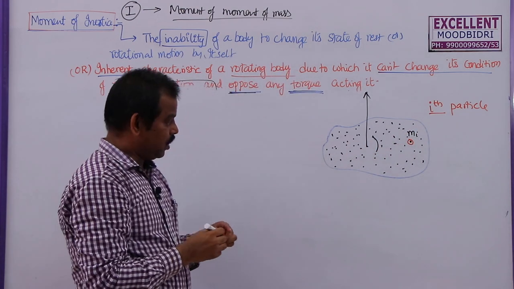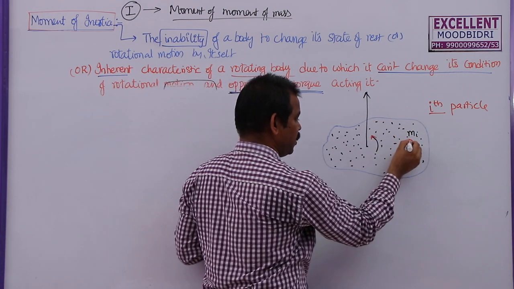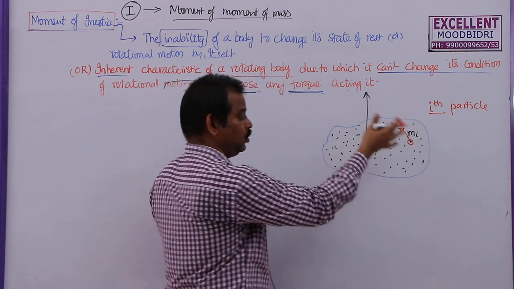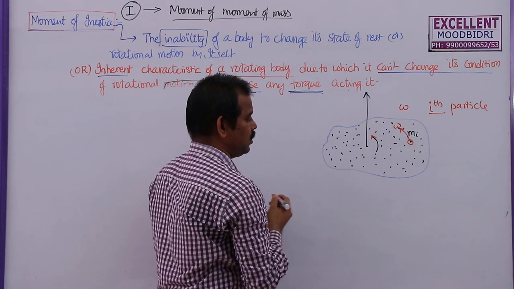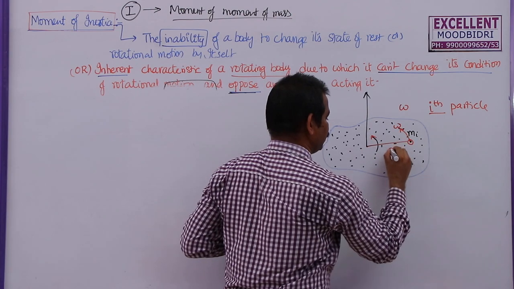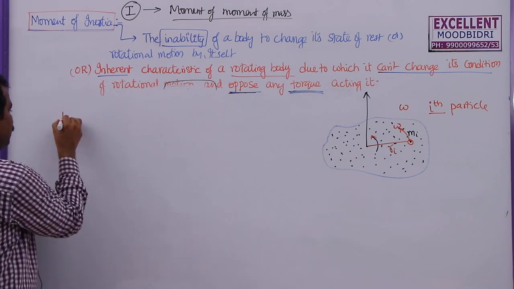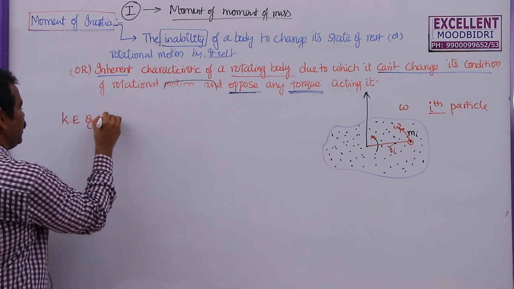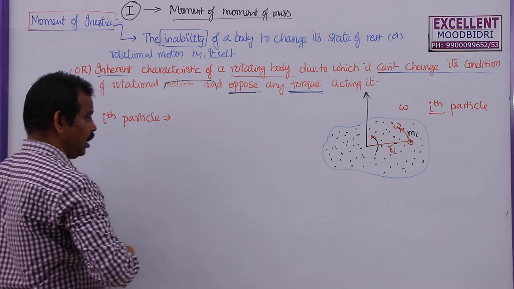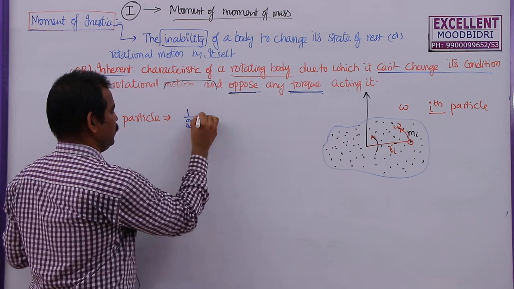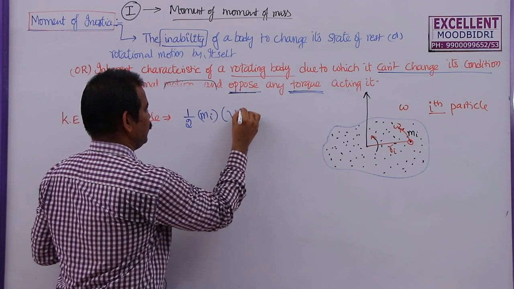I am going to consider this ith particle just like the nth particle. Now, as the body is rotating in this direction, this particle also moves in the same direction. If the angular velocity of this body is omega, the angular velocity of this ith particle is also omega, and the distance of this particle from the axis of rotation, let us say, is ri. What is the kinetic energy of that particle? The KE of the ith particle is given by the formula half m v square, that is half into mass of that particle mi, into linear velocity vi whole square.